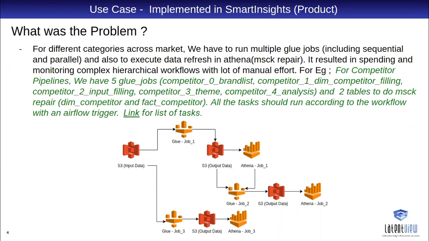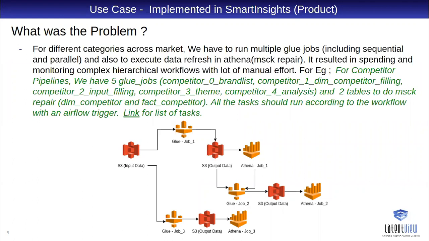We extract a huge amount of data across social platforms like YouTube and Twitter, and e-commerce sites like Amazon. After extracting the data, we process it and put it in S3.